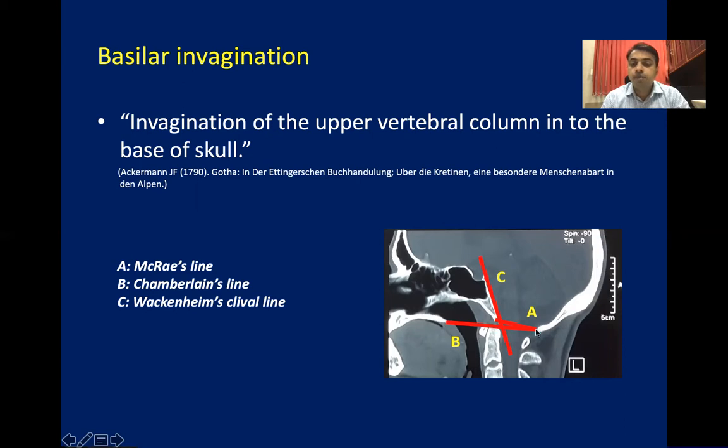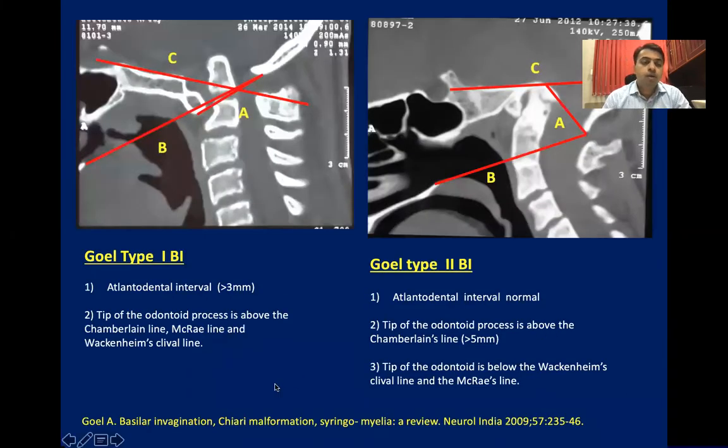and 5 millimeter above the Chamberlain line. Coils defined and classified the BI into two types. This classification remains most popular and accepted worldwide. Type 1 is when BI is associated with AAD, and type 2 when BI is not associated with AAD but associated with flat and hypoplastic clivus and ACM.